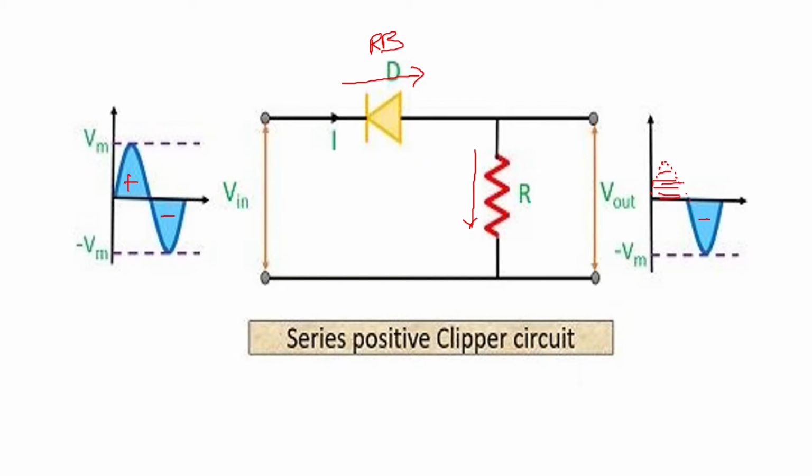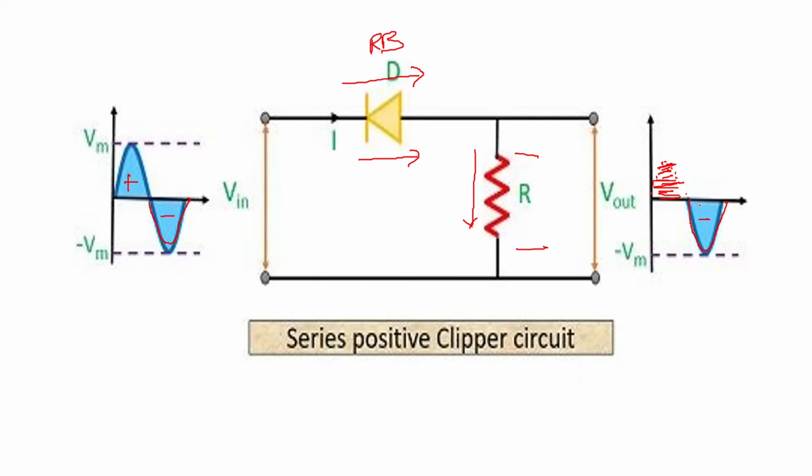This is not there. This is chopped off. This is clipped off. And then if you see the second input, that is when the input is negative half cycle, the diode will be forward biased. The current will start flowing, and that current will develop a voltage across R, and then you will get output voltage here the same as the input voltage.